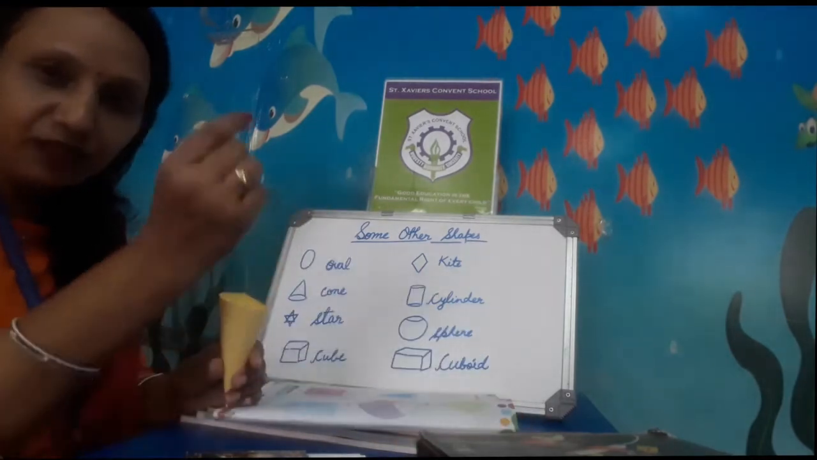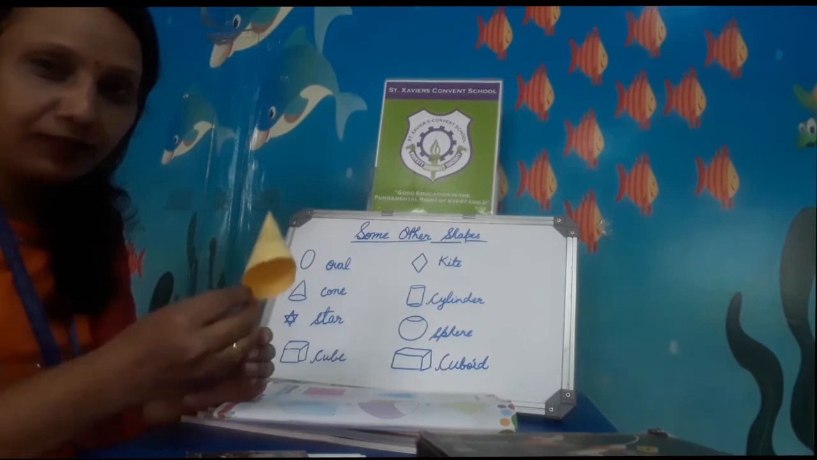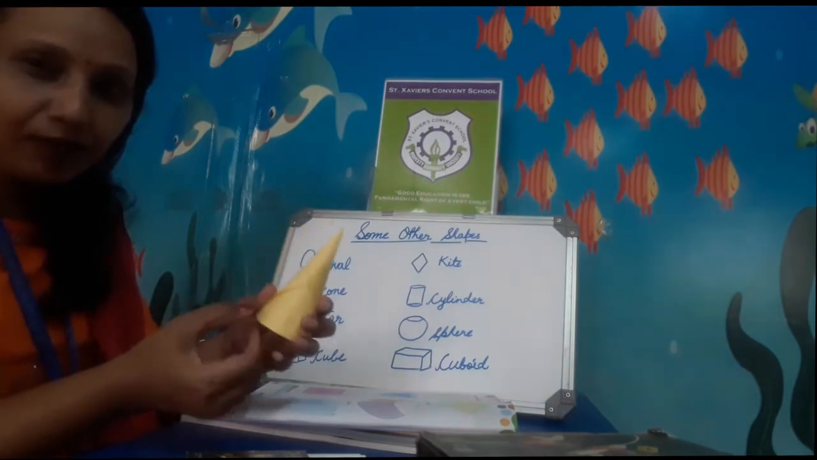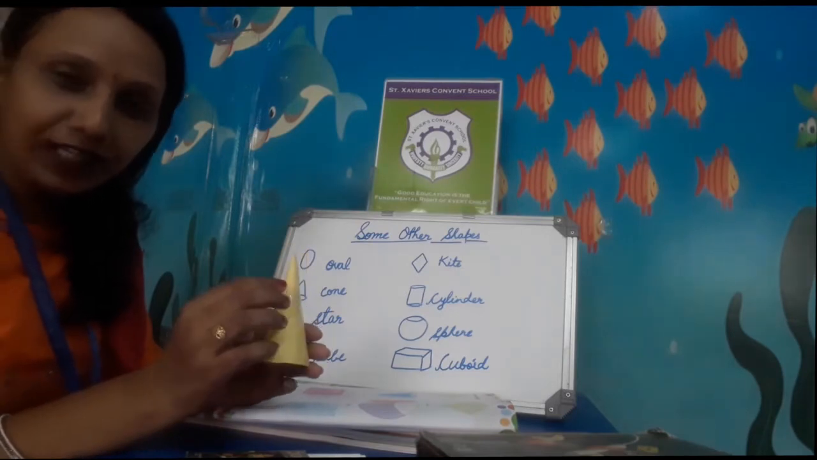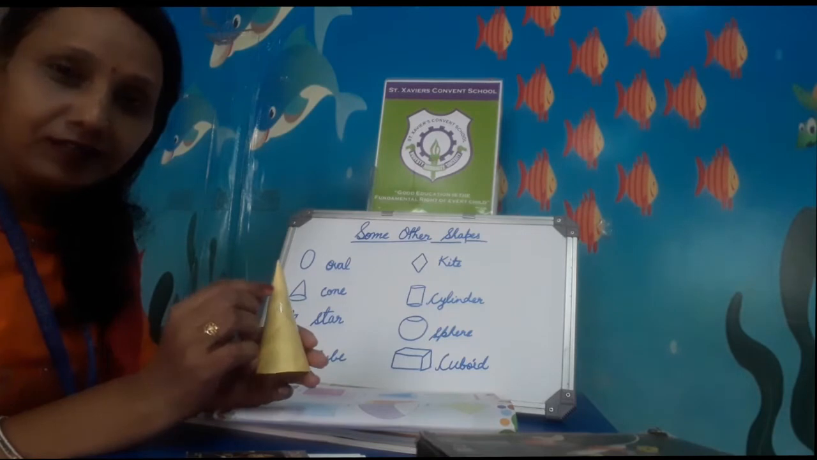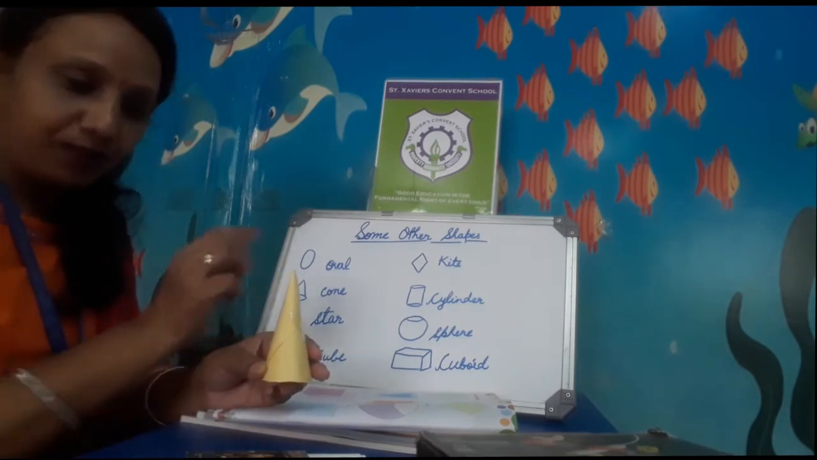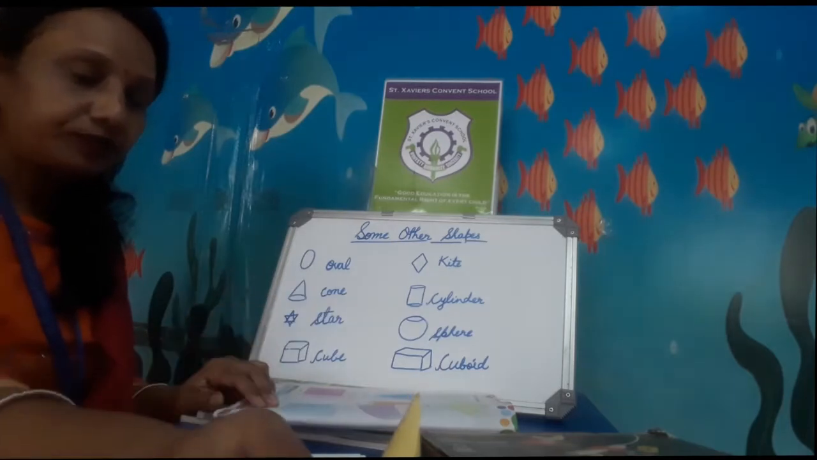So that one is which shape? Cone shape. And if you put cone shape like this, it can become your cap also. Birthday caps you saw. So birthday caps are in which shape? Birthday caps are all in cone shape. Alright, and spelling of cone, C-O-N-E, cone.